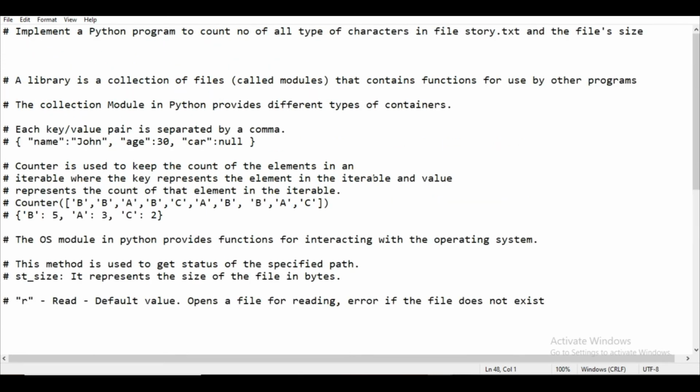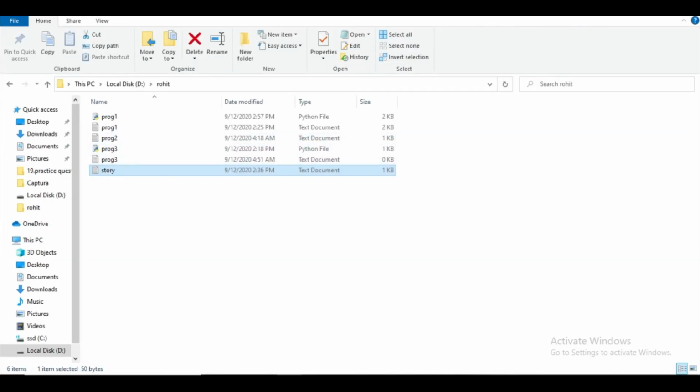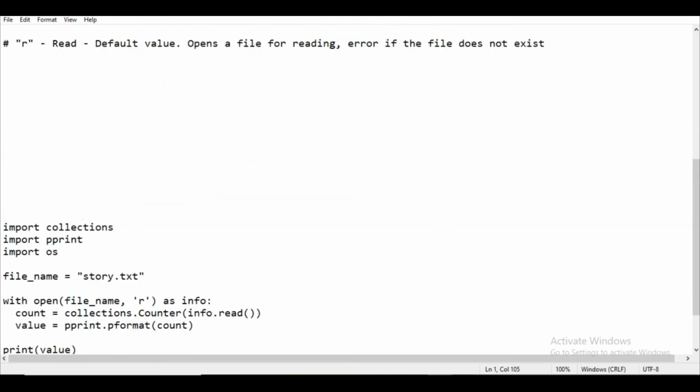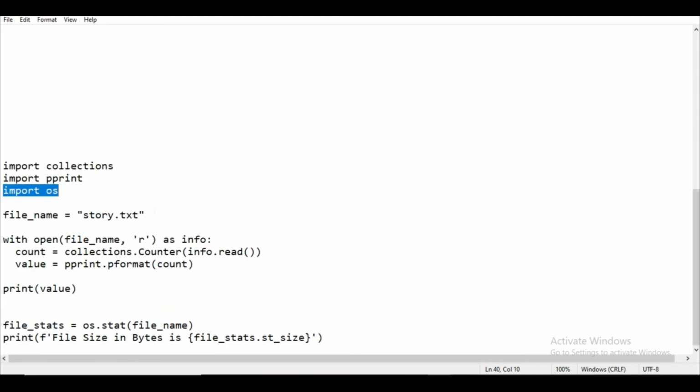Now the second task is: what is the size of the file? This is a very important task. Tell me what is the size of your file called story.txt, like 10 KB to 20 KB. So how are we going to implement that? We are going to import os. This is a library. Earlier I also discussed that instead of creating the connection between the user and the OS, we will directly use this library called os. So import os is the library that we use here.